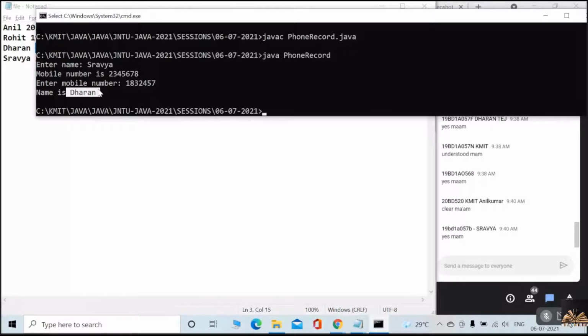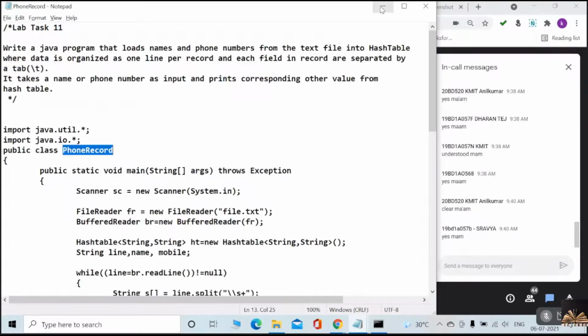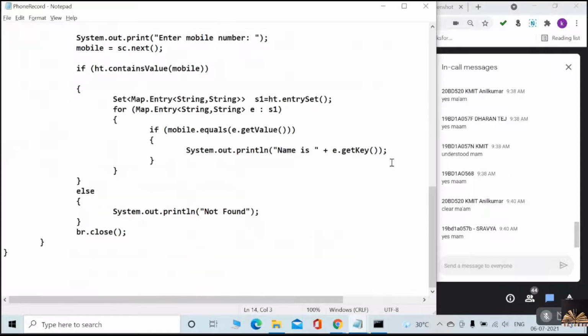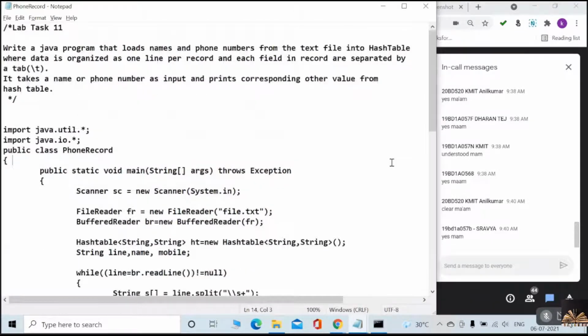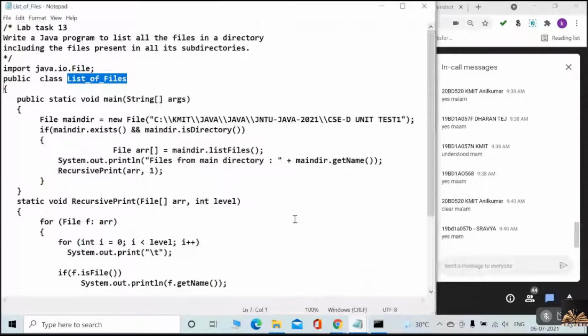Yes? So will you do that? And one more task you have. This is one task you have to do right now, and this program has test cases, so it is going to be evaluated. And the second program is related to the list of files, that is the directory related program. You have to display the files and the subdirectories in your main directory.